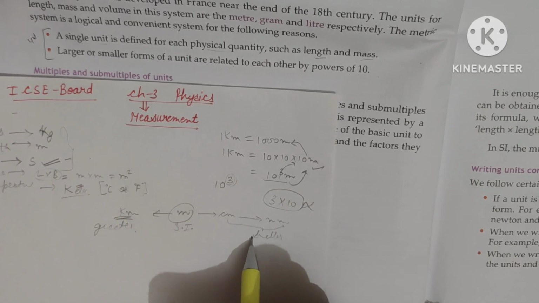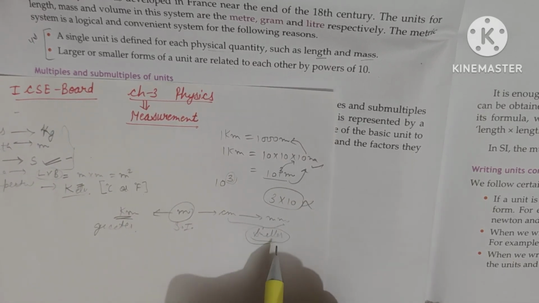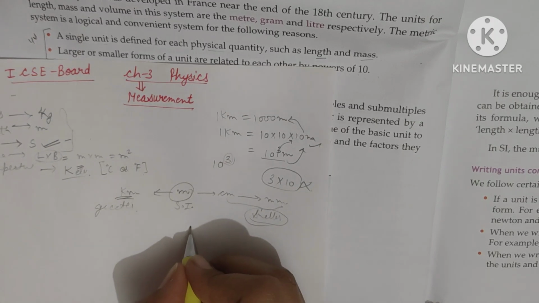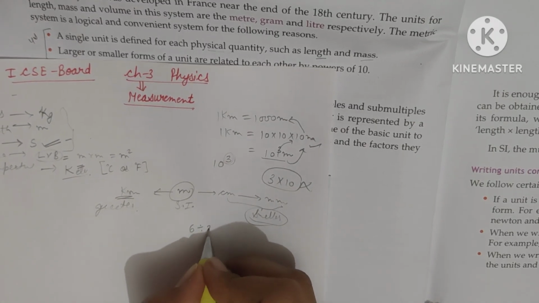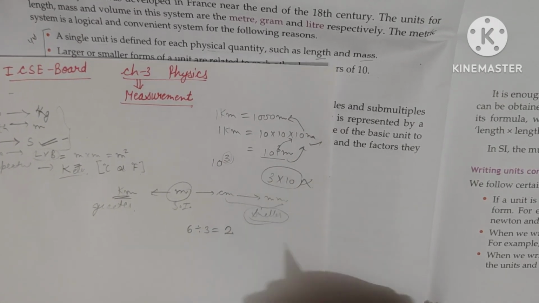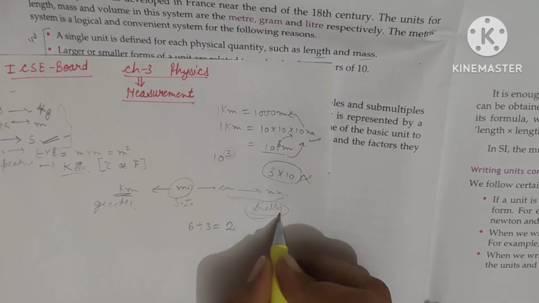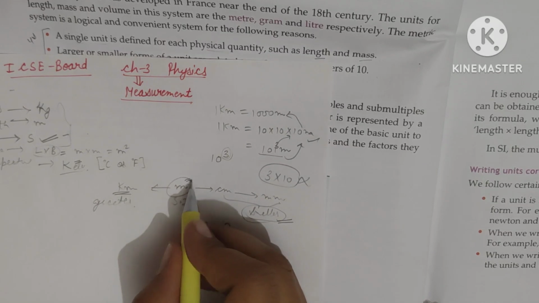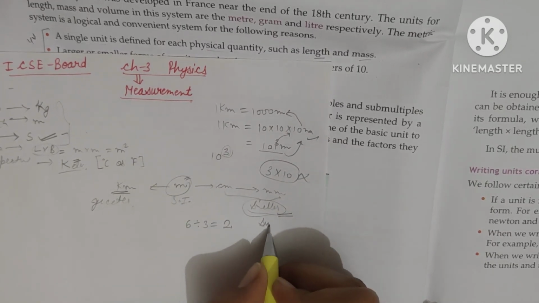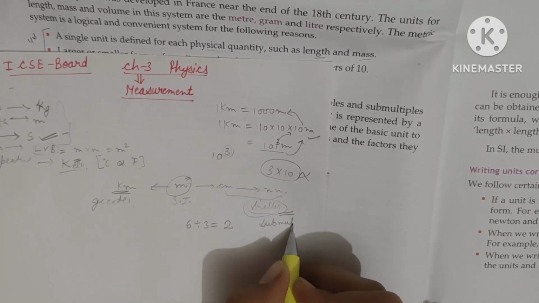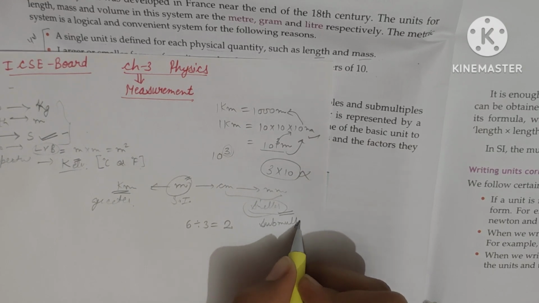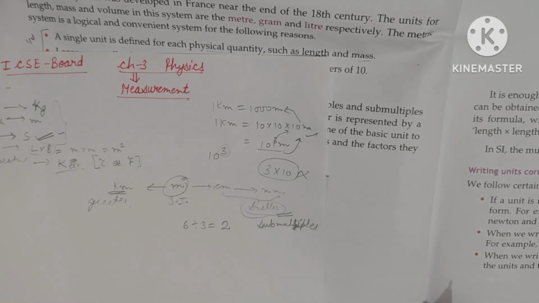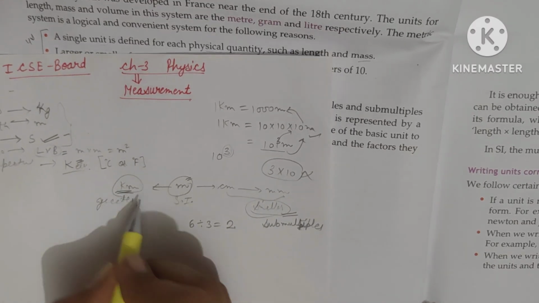Now, the smaller units are giving smaller values, smaller measurements. Just assume if I am dividing 6 by 3, it gives me the smaller value 2. So these are giving me the smaller values, which means these are actually the sub-parts of the unit. So these are known as the sub-multiples of the unit. Now this one is giving the greater value.